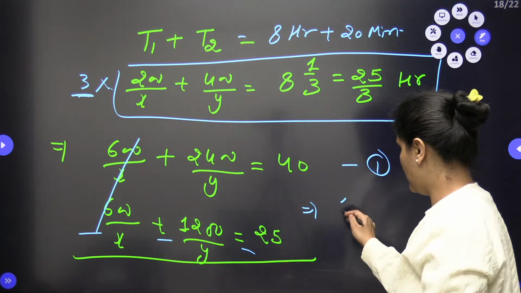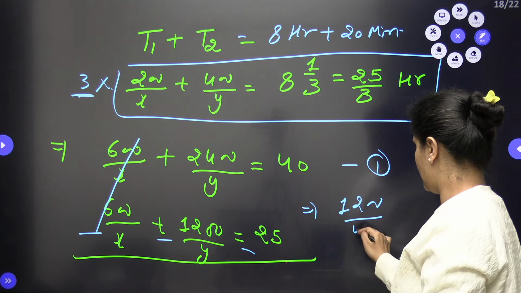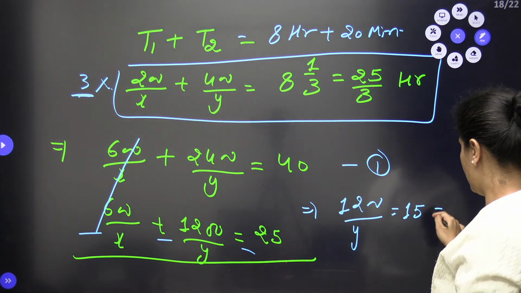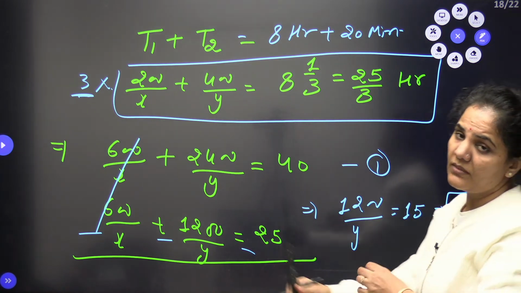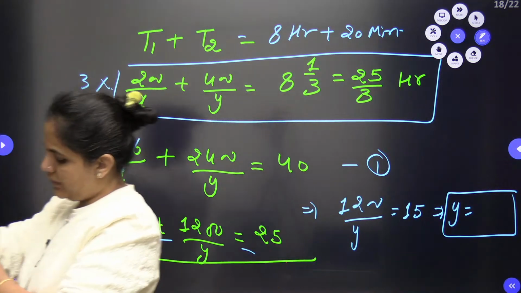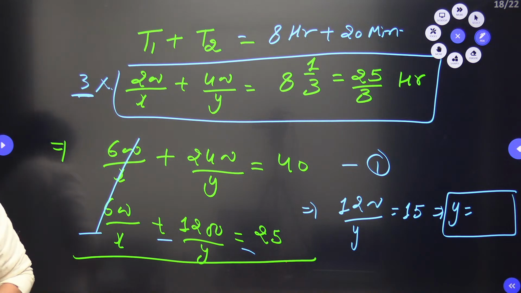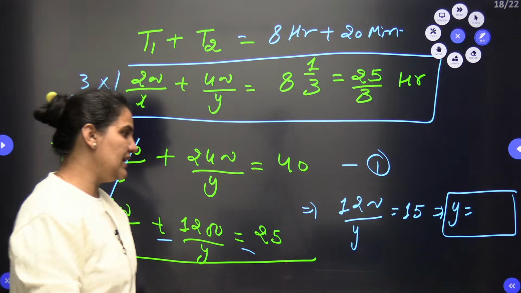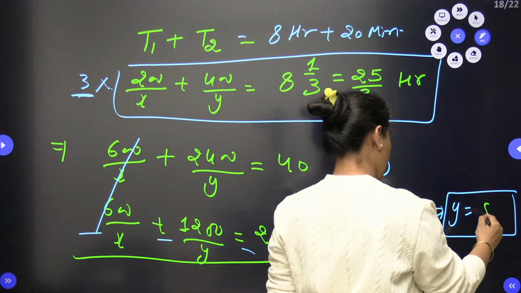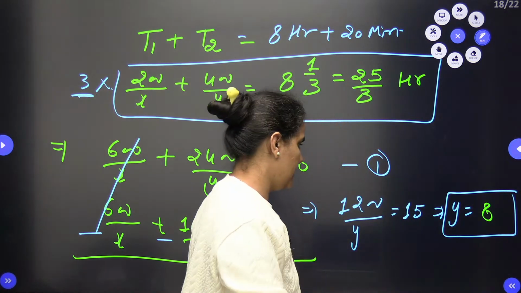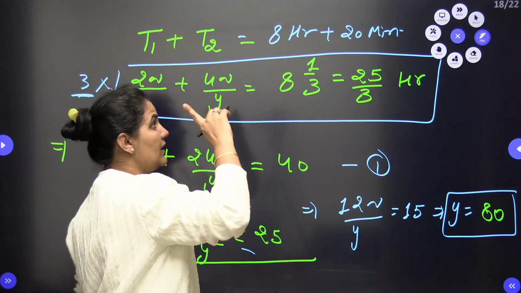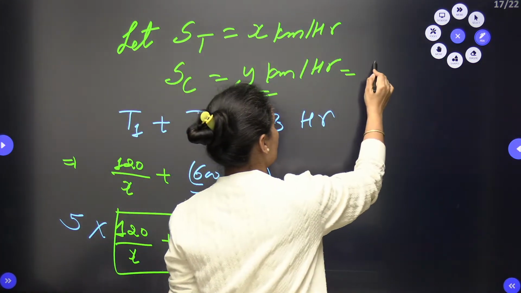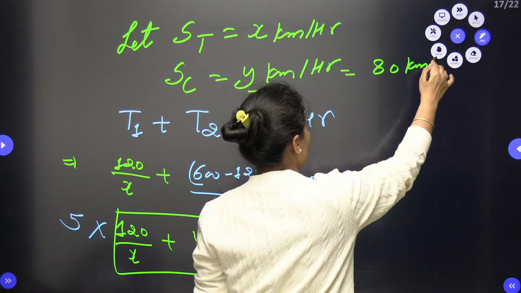When we solve, 1200 by y is equal to 15, so from here we can get the value of y. The value of y is 80. So y is the speed of the car: the speed of the car is 80 km per hour.